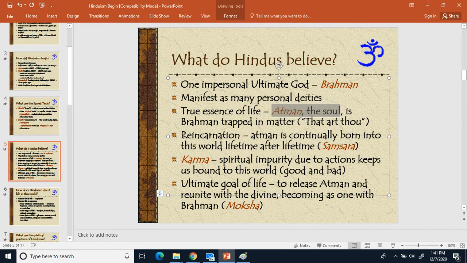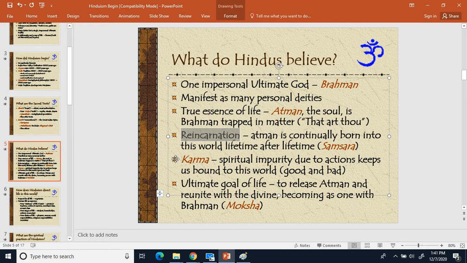Next thing, 3, reincarnation. I think everyone understands what reincarnation is, so we're not going to write down anything else for it. When your body dies, the soul then goes to a new body and begins a life anew. So how does your soul find a new body? Well, your soul finds a new body depending on the amount of karma you have.